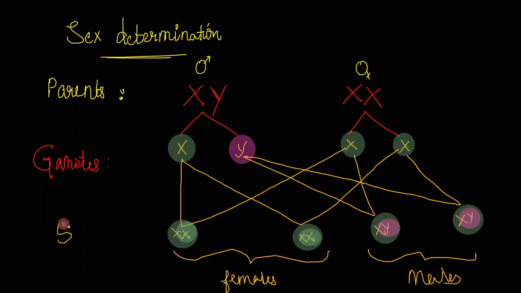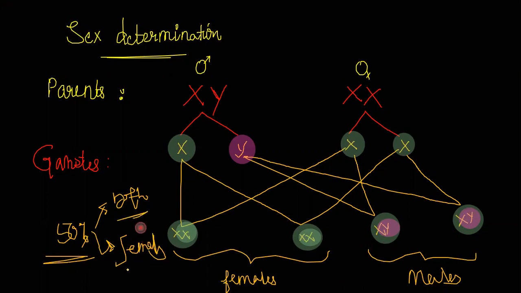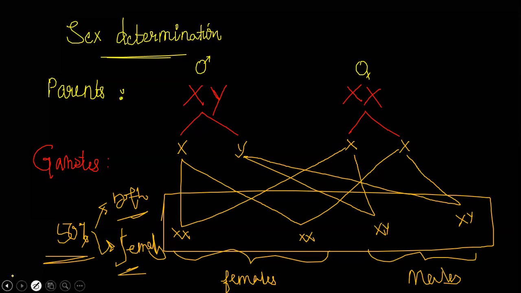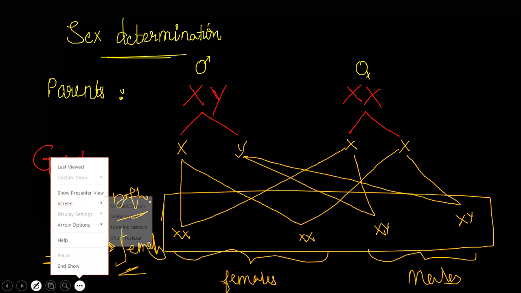So in all couples, there is a 50% chance of a male and a 50% chance of a female child. Is that clear? Remember this color code in your mind. Okay, everyone, back to the class, back to the slides.